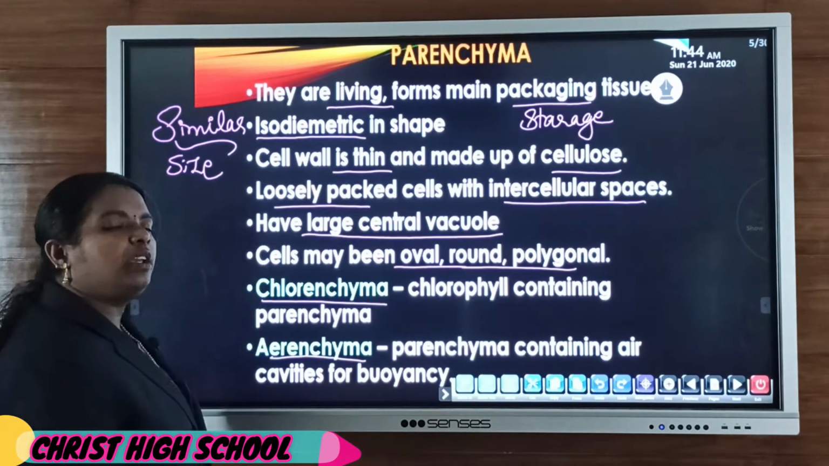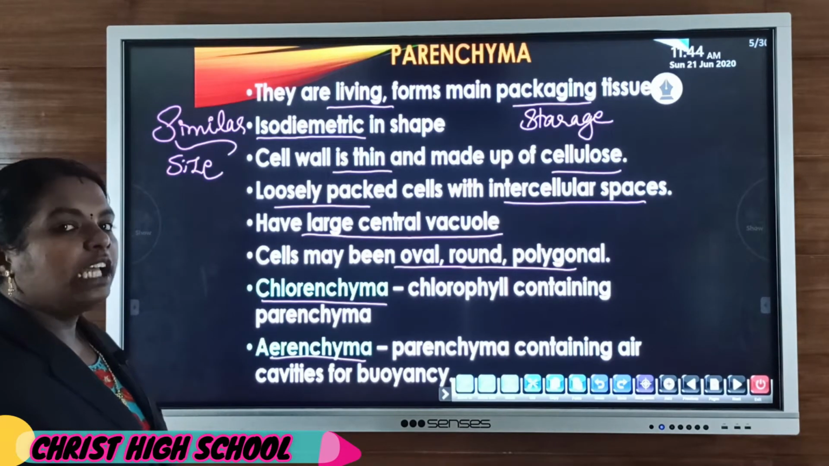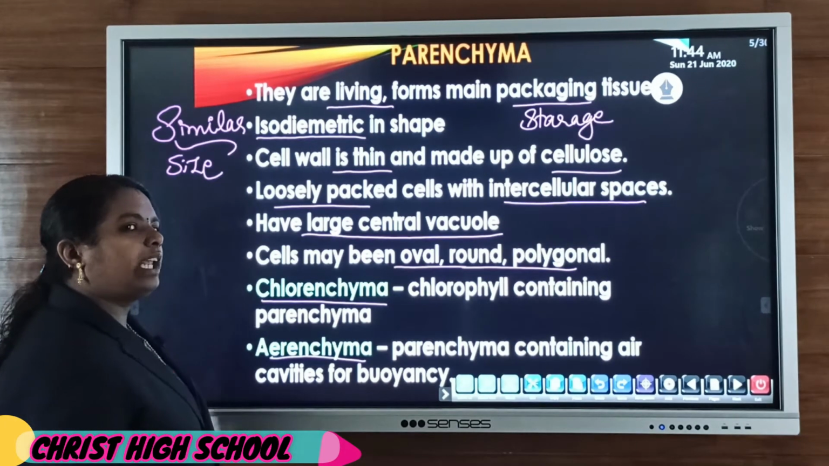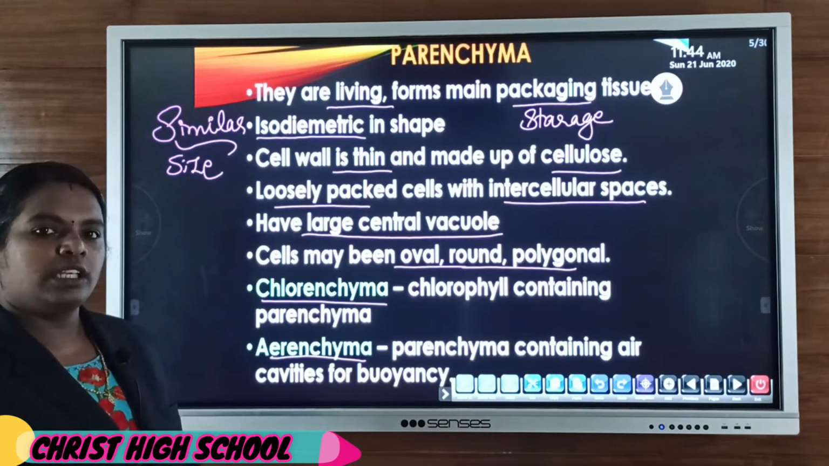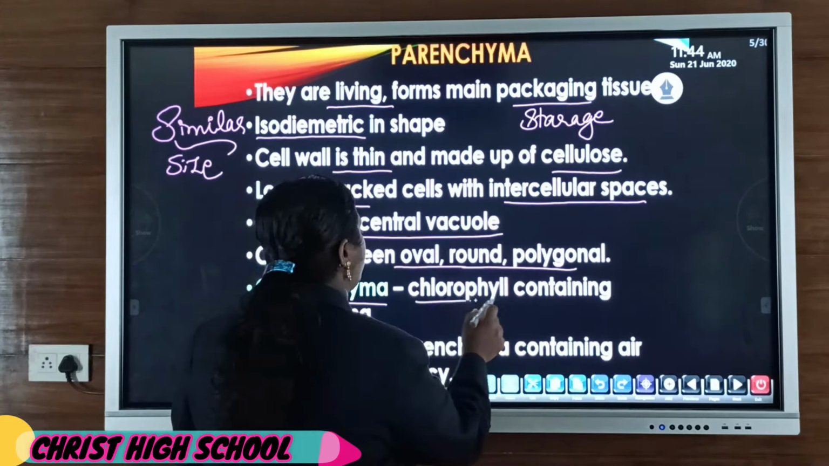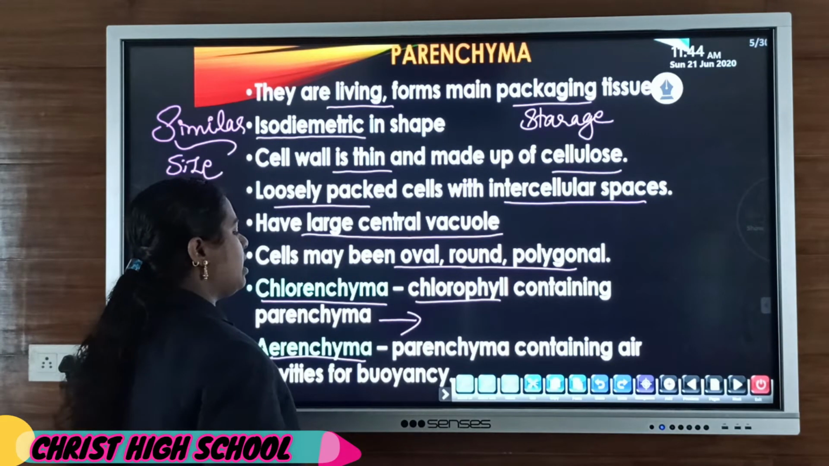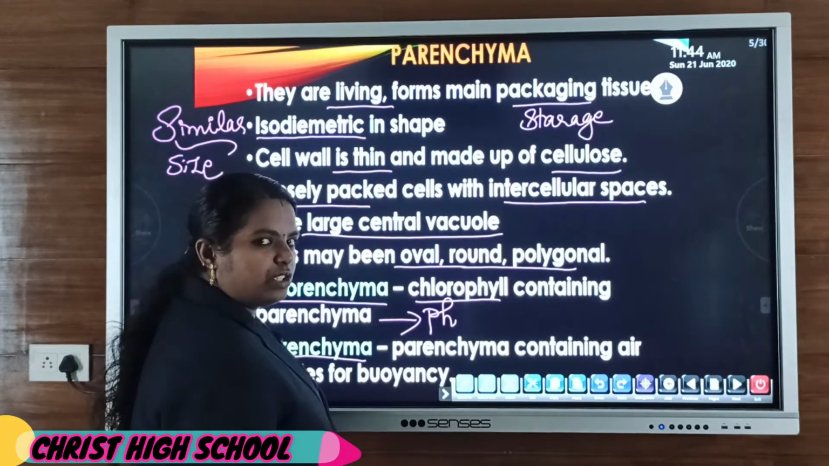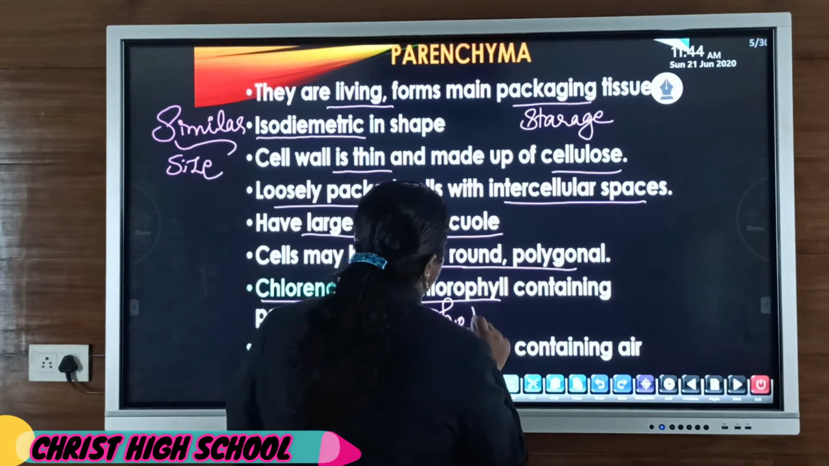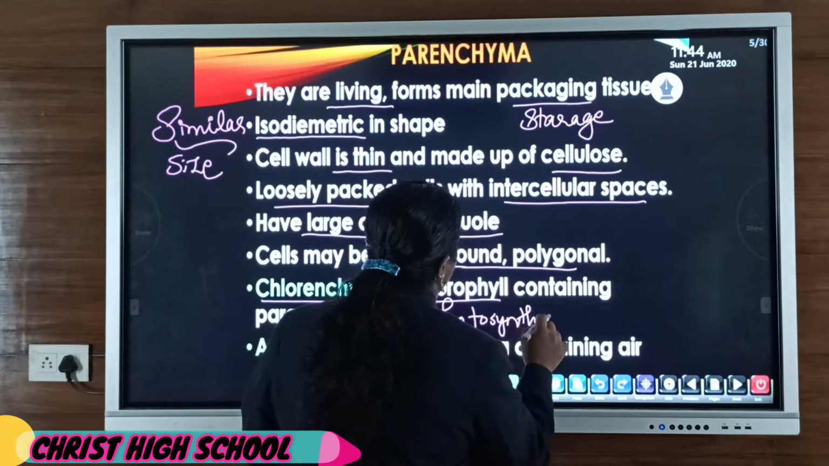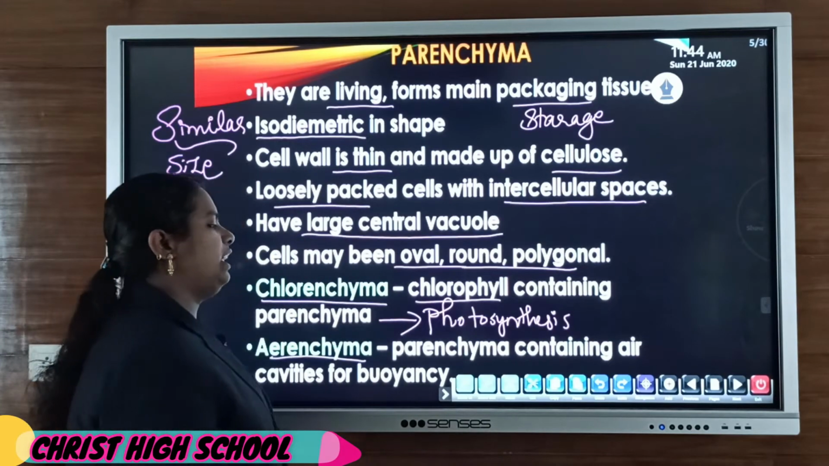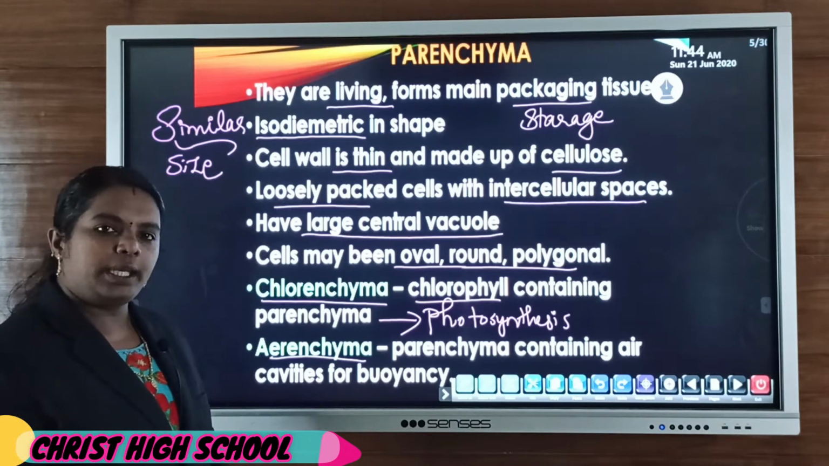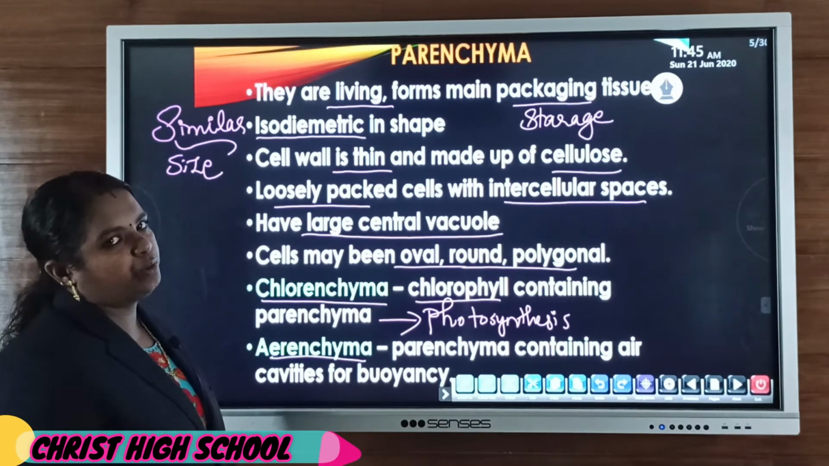one is chlorenchyma. Chlorenchyma means chlorophyll-containing parenchyma. Such parenchyma cells have chlorophyll, so chlorophyll-containing parenchyma are known as chlorenchyma, and their main function, like other chlorophyll, is photosynthesis. So these also help to carry out photosynthesis.